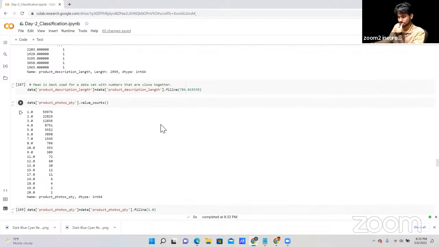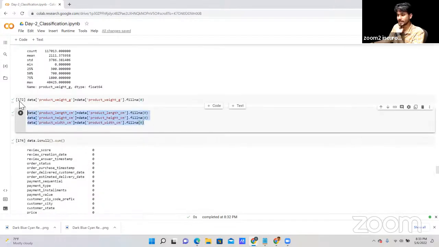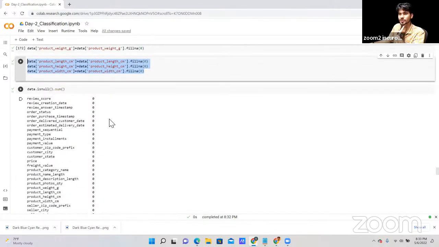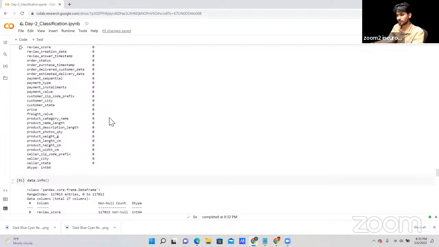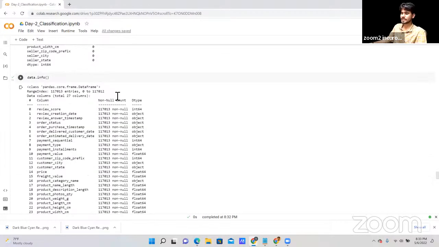Okay, so we have finished the layer. Now we are getting the 0 null value in our all the columns. Even we have a lots of like unnecessary data, unnecessary column, but later we can define shall be drop or we can proceed with these columns, whatever the column that we have. Now let's check the information of our data set.